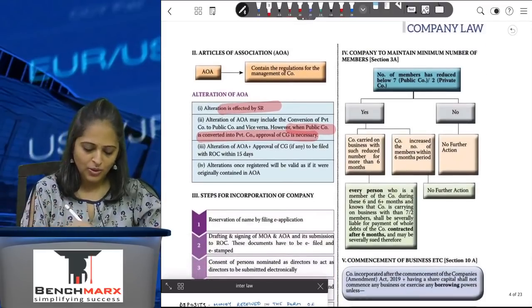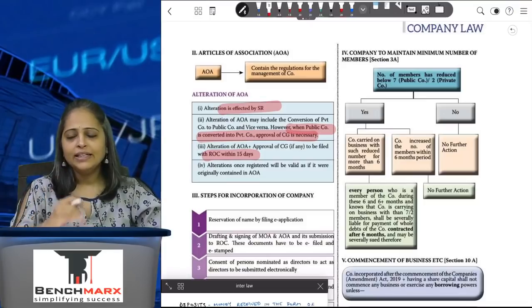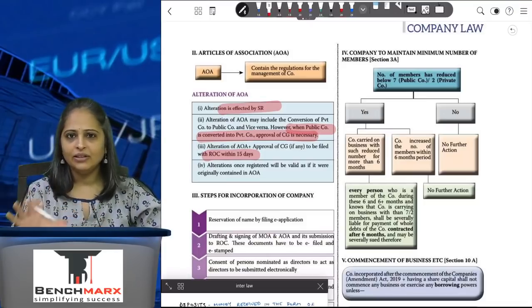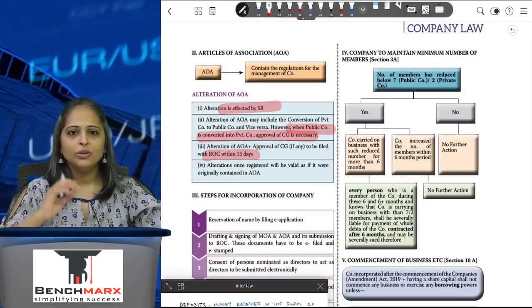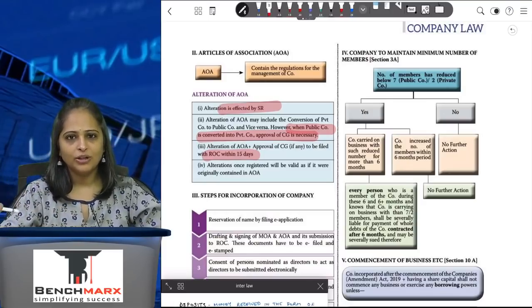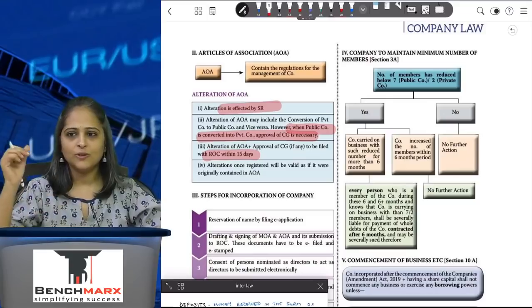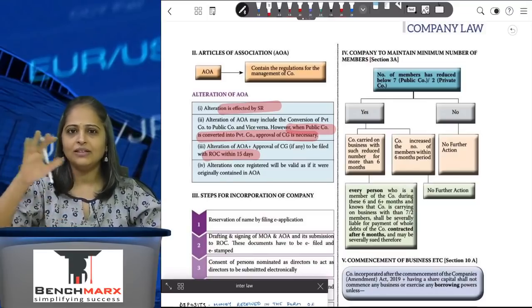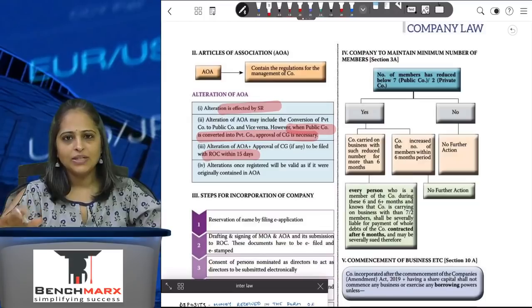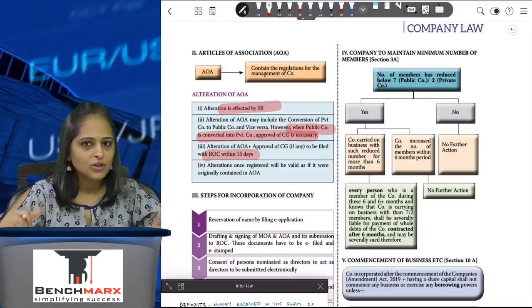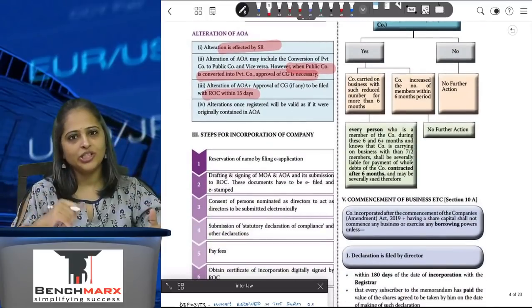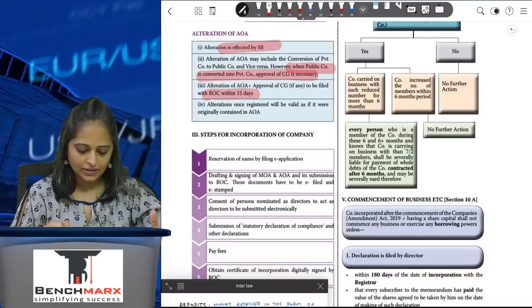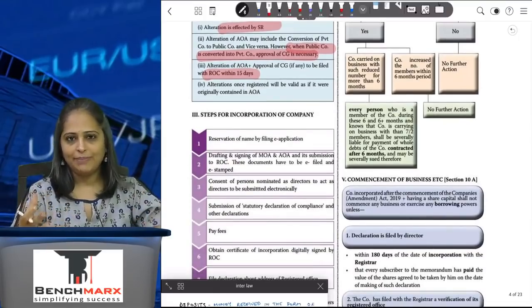Alteration has to be informed to ROC. This is a very standard clause. Any changes you make to the company, anything you do, or any declaration of dividend or change in memorandum, change in articles, has to be informed to the ROC. You file minutes of the company, you have to file it with ROC. You've issued a notice, you've called a meeting, annual return, everything has to be filed with the ROC, and that has to be filed either within 15 days or within 30 days max. And once the alterations are accepted, the new AOA will be considered to be the AOA applicable to the company.